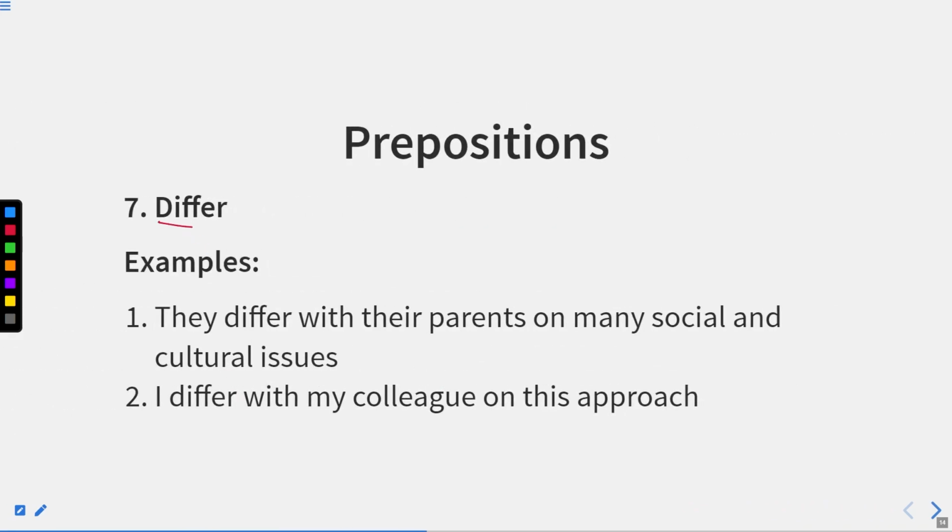That is differ. Now there is a word that is different, and with the word different we definitely use a preposition that is from.